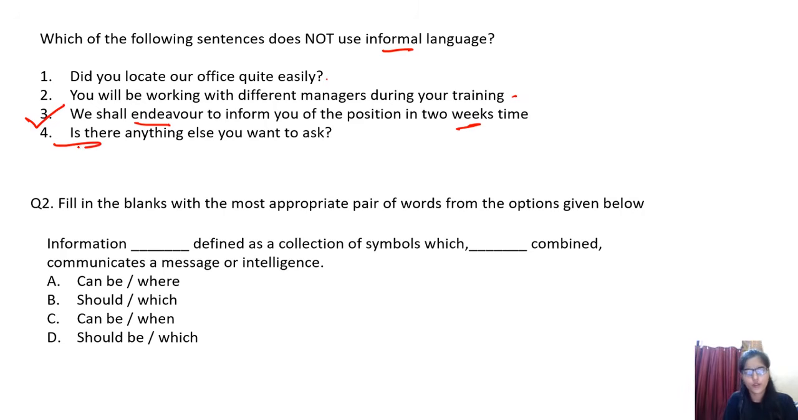Right? Even option 4 you can directly eliminate. Is there anything else you want to ask? So yeah, that's not that formal a way. Let's move to the next question now.